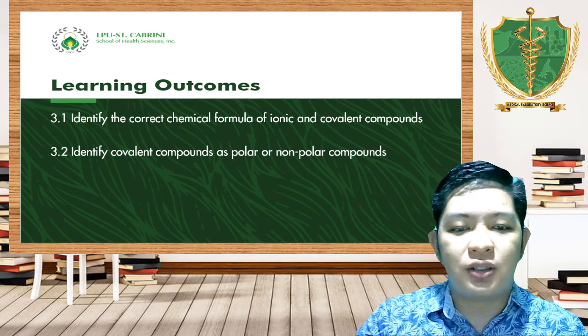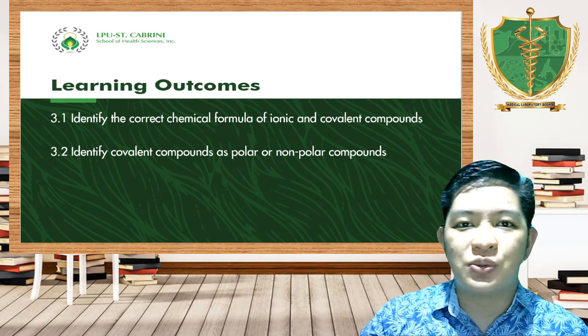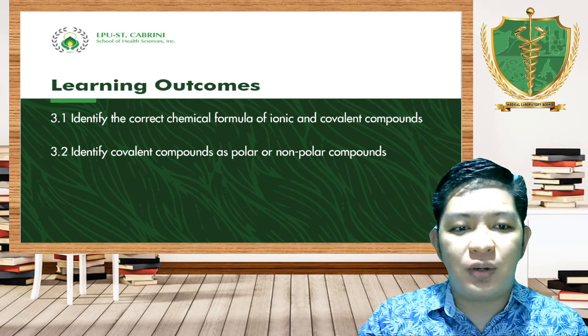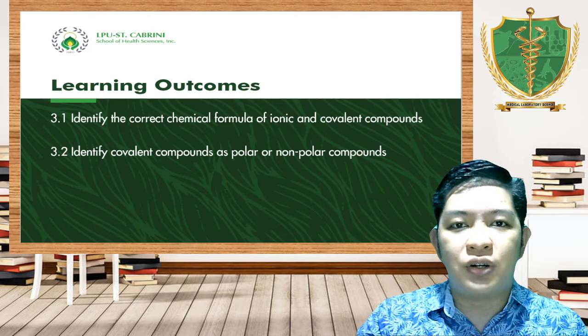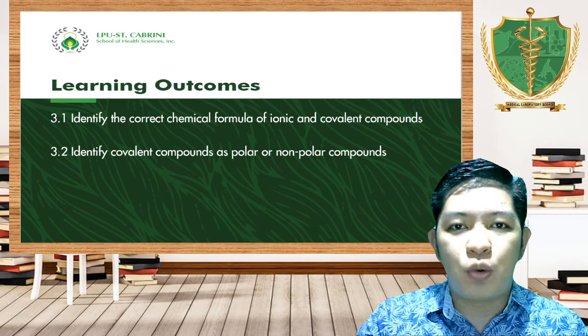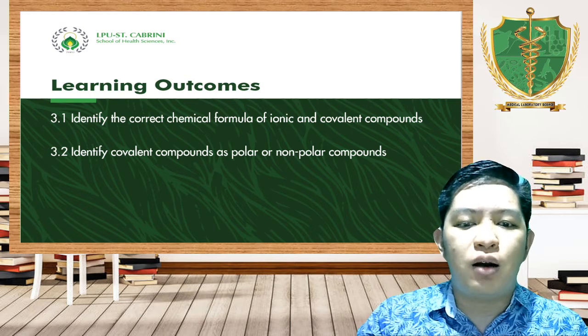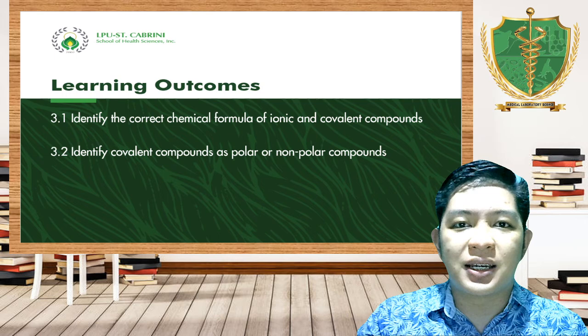For this lecture, our learning outcomes are the following. Number 3.1 is to identify the correct formula of ionic and covalent bonds, and of course to identify covalent bonds as polar or non-polar. For learning outcome number 3.2, we're going to discuss that in our synchronous session.